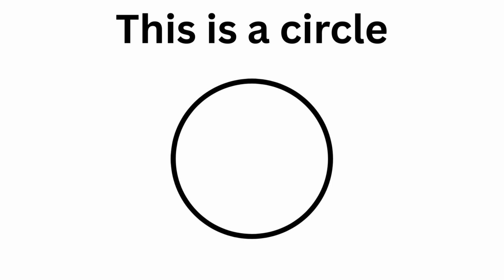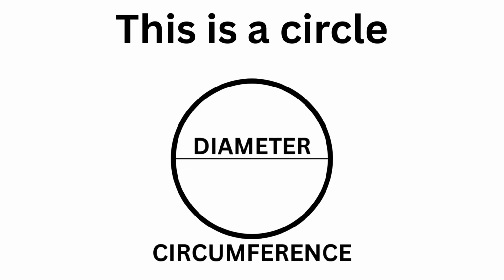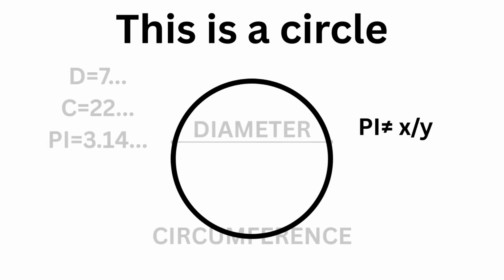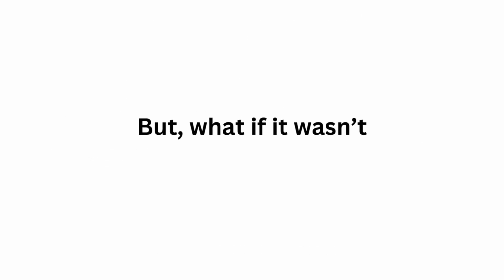This is a circle. It has a diameter, and a circumference which is pi times the diameter. We can plug in some simple numbers to find that pi is 3.14 and so on. Pi is not a rational number and cannot be shown as an integer over another integer. But what if it wasn't?